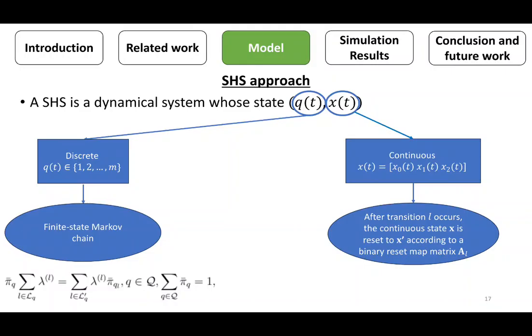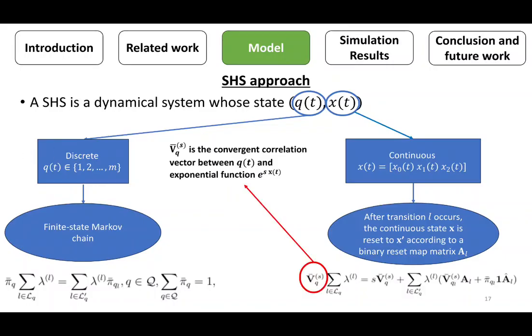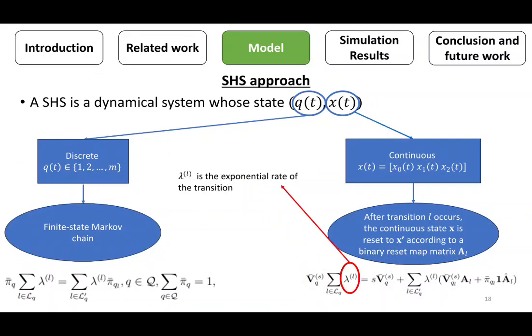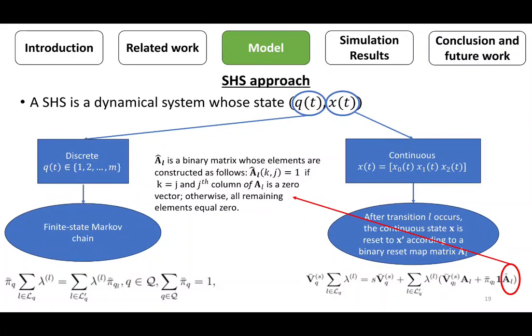It's proved that the correlation vector between the discrete state and the exponential function e to the power s x of t converges and satisfies this equation, where lambda is the exponential rate of the transition and A hat l is the binary matrix whose elements are constructed using the reset map matrix.